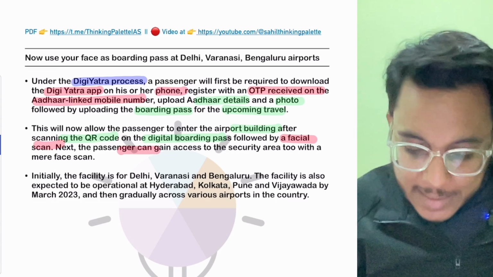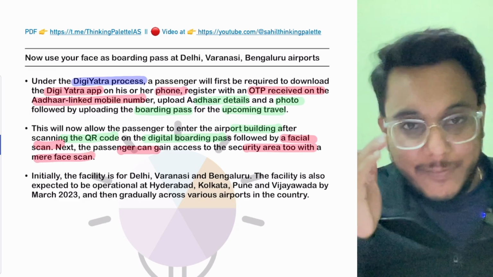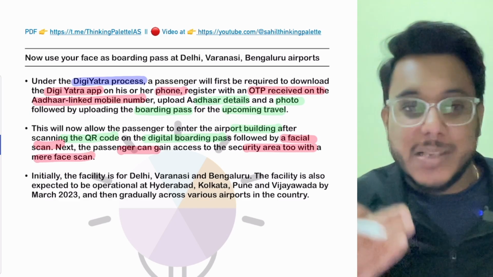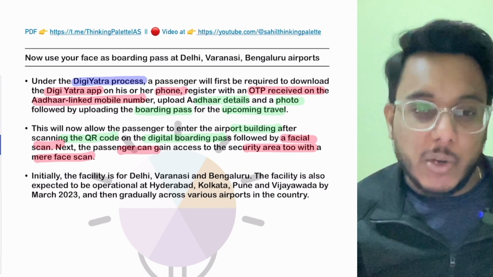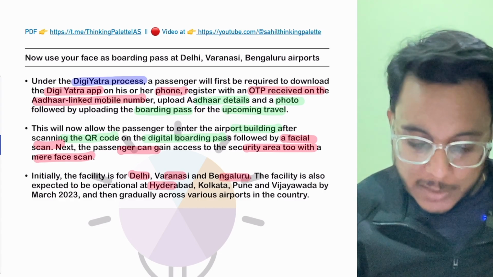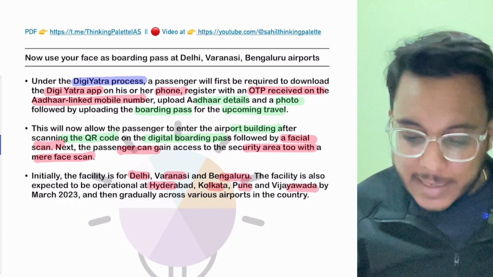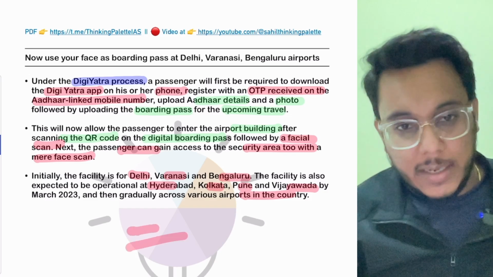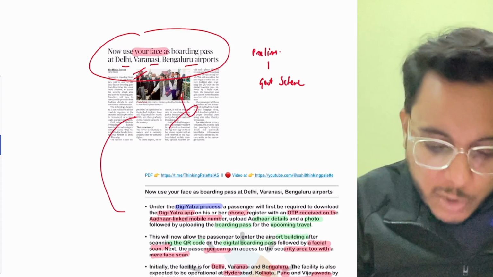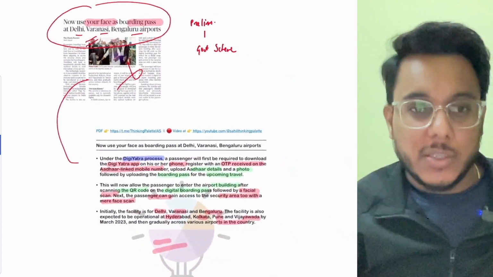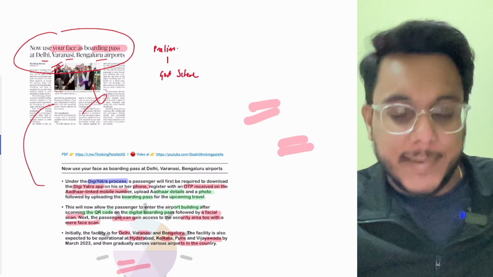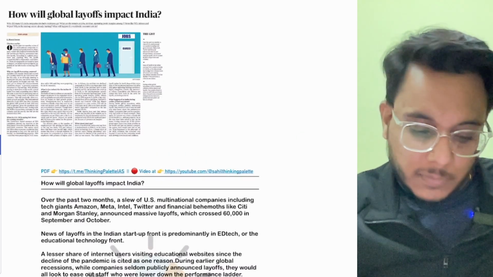Fine. The passenger can gain access to the security area too with just a face scan. You don't need to present the boarding pass; basically, the face scan will be done. Now, this facility is available at Delhi, Varanasi and Bangalore. Then it will be expanded to Hyderabad, Kolkata, Pune, Vijayawada, and then to all the airports of the country. Is it clear? So now you can use your face as a boarding pass. I hope you have understood this article, and now we'll be moving to the next article.